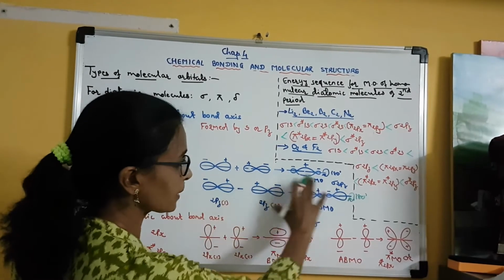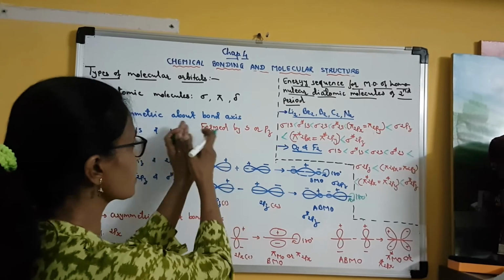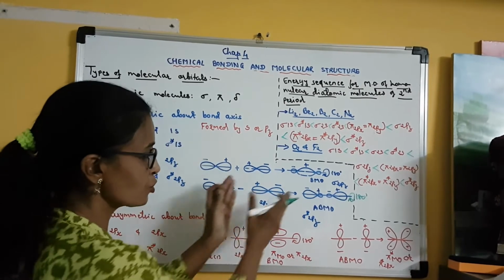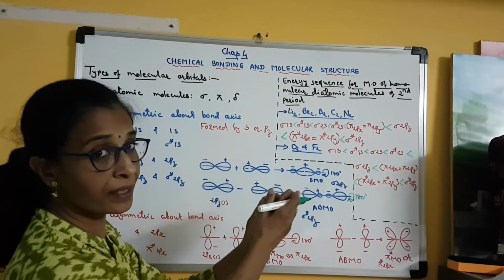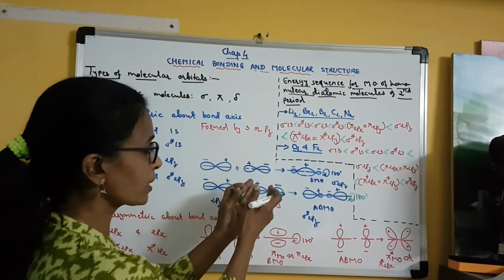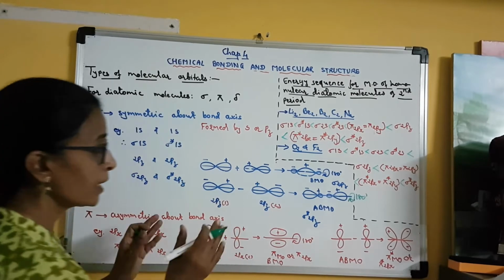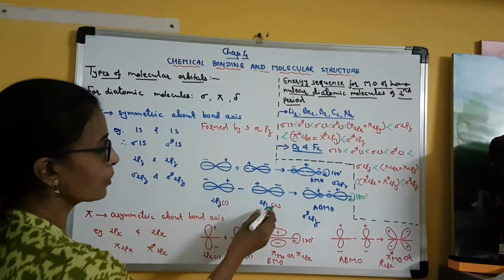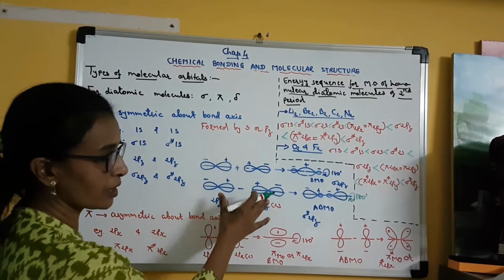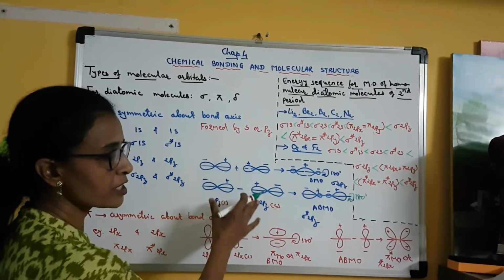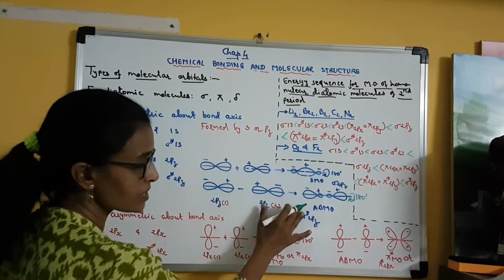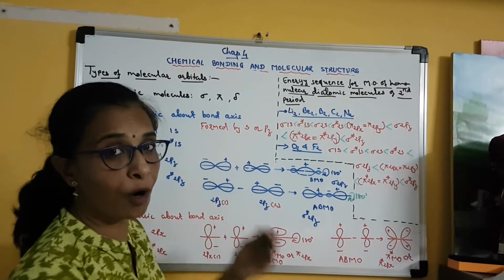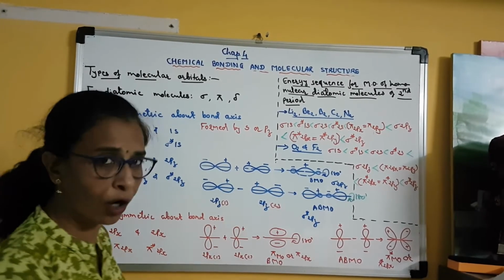So I think it is clear to you what is meant by symmetric about the bond axis. This is what is meant by the symmetric nature of sigma orbitals about the bond axis, and it is also clear how the constructive or destructive interference, or the addition and subtraction of the wave functions of two different atomic orbitals, can take place in order to give us bonding and anti-bonding molecular orbitals.